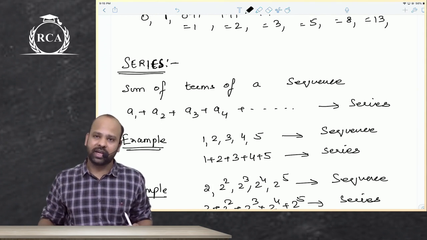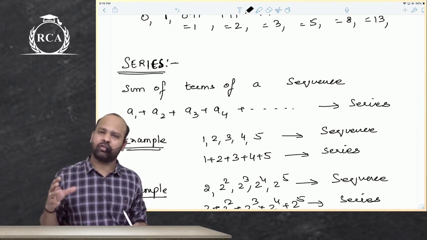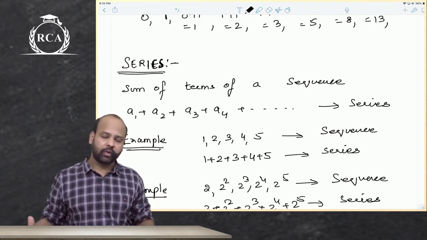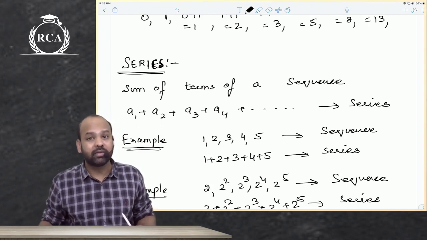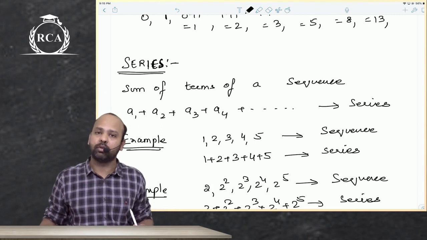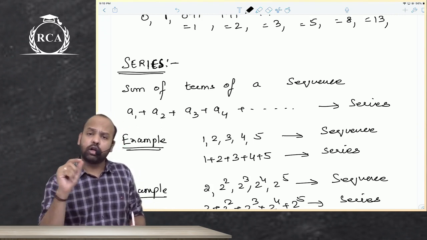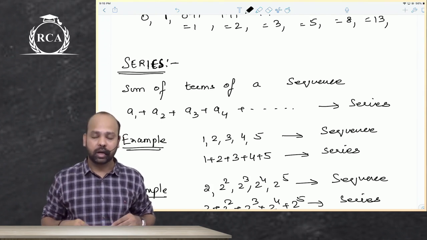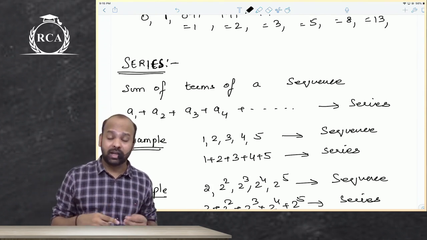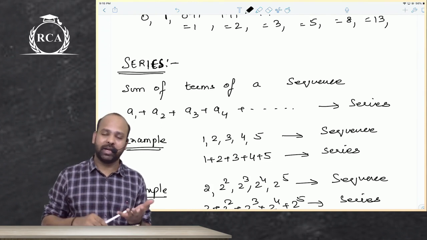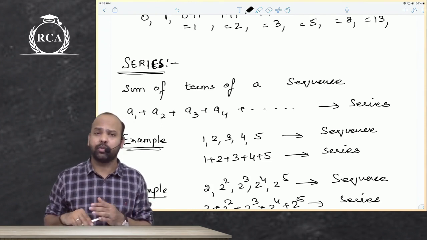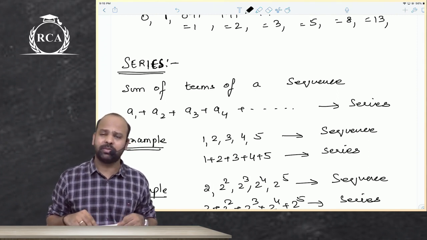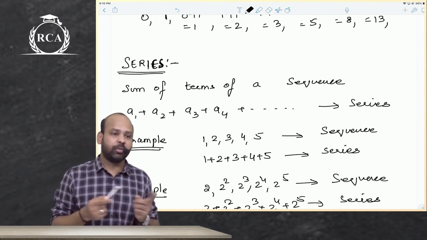Our discussion is strictly restricted to numbers, and based on the number of terms we have a finite sequence and an infinite sequence. A finite sequence has a finite number of elements. An infinite sequence obviously has infinite number of terms. The order of terms is very important, because if you change the order you will not be able to establish a mathematical relationship. Based on mathematical relationship, the types of sequences are arithmetic sequence, geometric sequence, harmonic sequence, arithmetic-geometric sequence, and then Fibonacci numbers. I told you Fibonacci numbers are where the next term is the sum of the previous two terms.